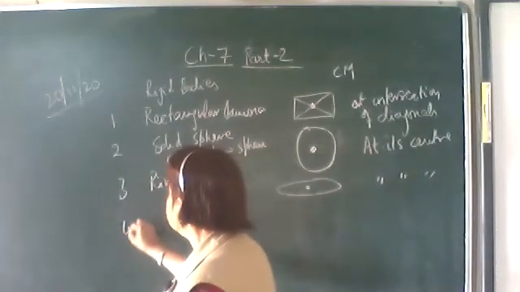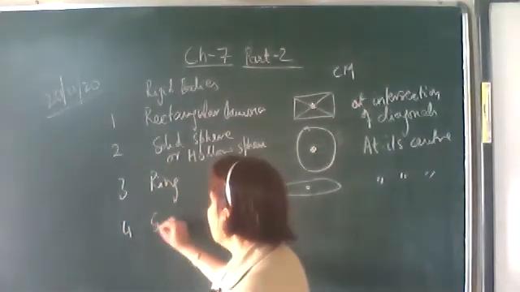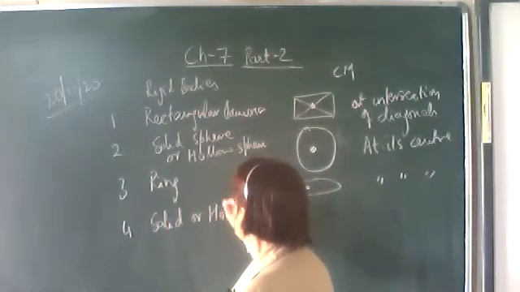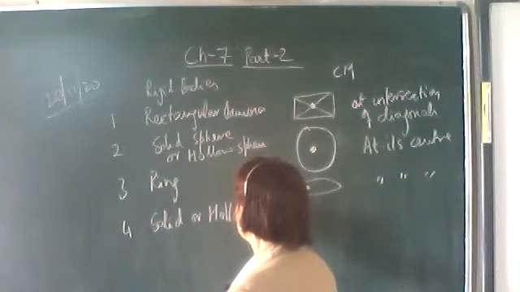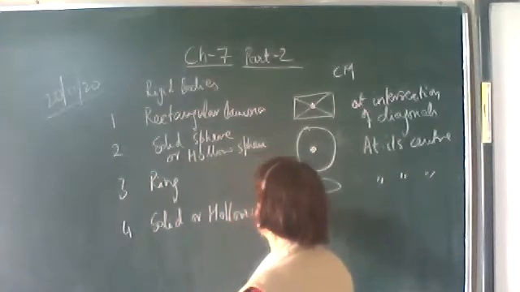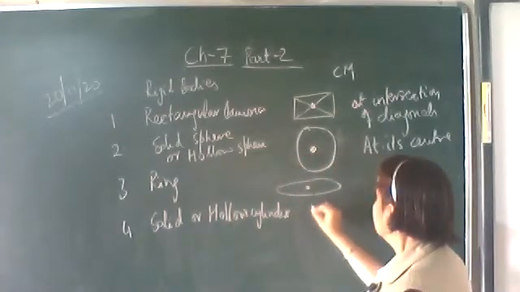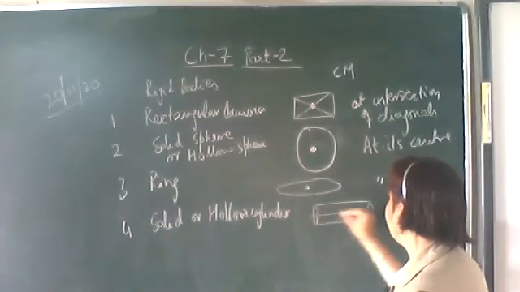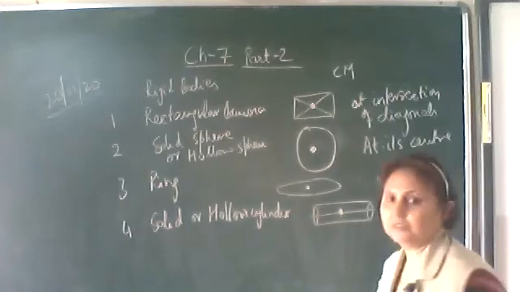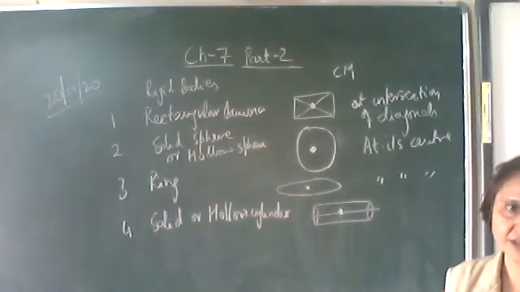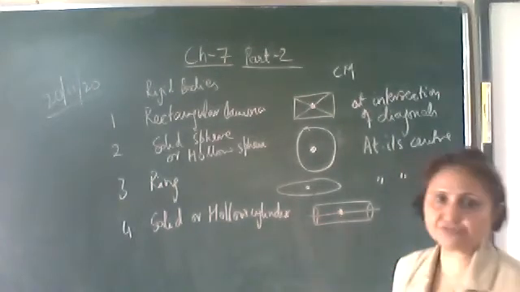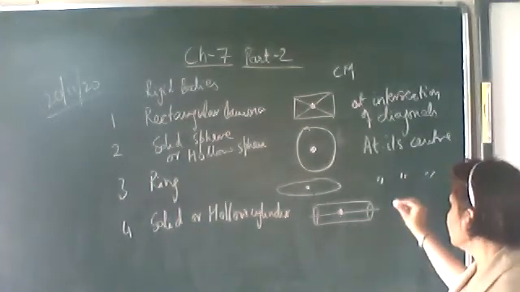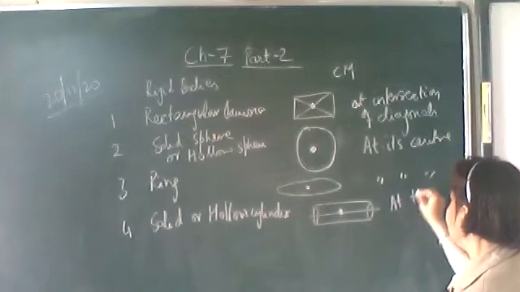Next is a solid or a hollow cylinder. It lies at the center of its axis. This is the axis of the cylinder, whether it is a solid cylinder or a hollow cylinder. So at the center of its axis.